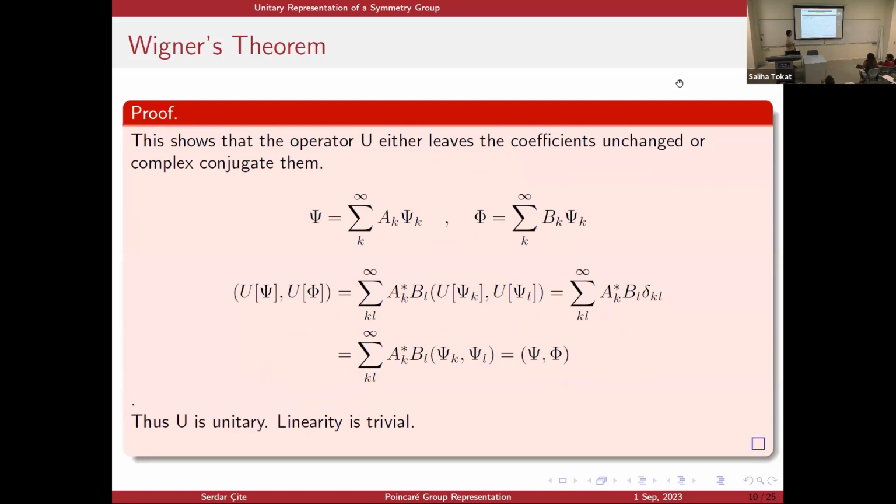I let U act on two arbitrary eigenvectors, and I see that this U actually preserves the inner product, so it must be unitary. And linearity follows. The other choice, the minus choice, actually leads to anti-unitarity and anti-linearity, which is the complex conjugation here.